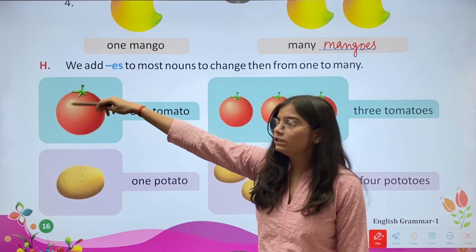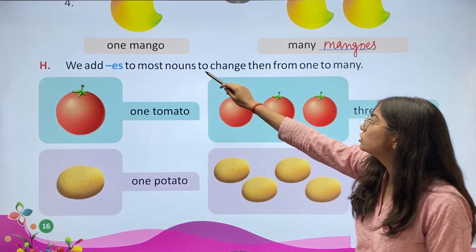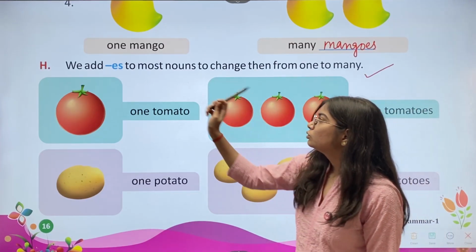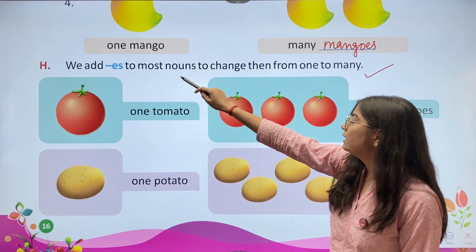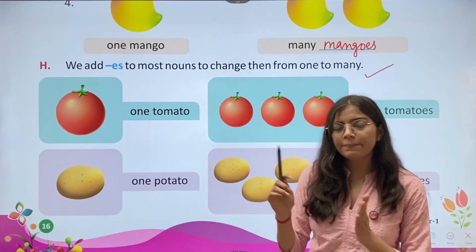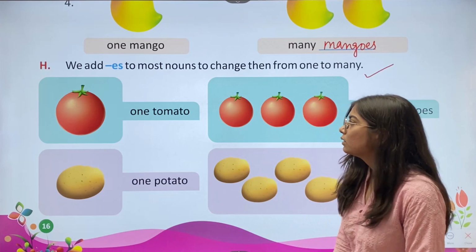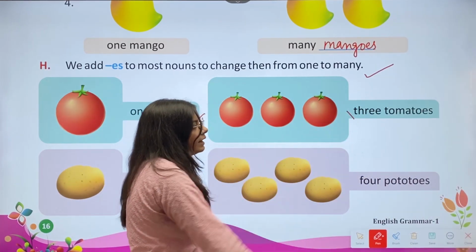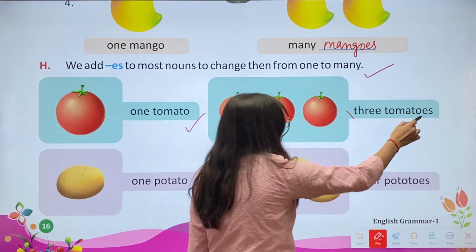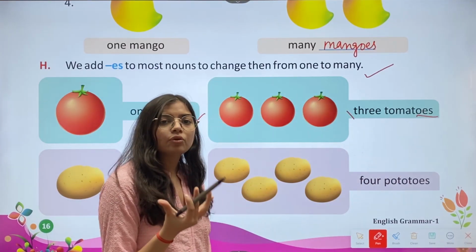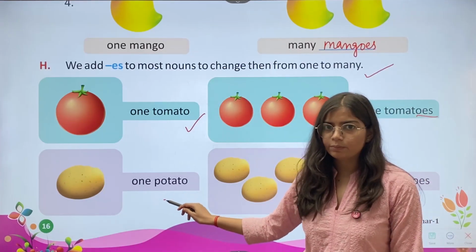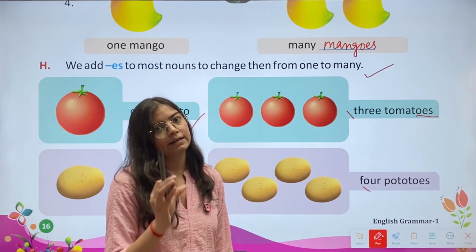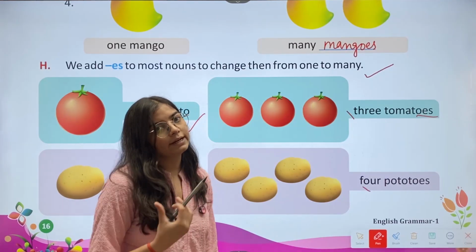Then we have the H. We add es to most nouns to change them from one to many. तो हम काफी सारे nouns में es add करते हैं ताकि वो one से many में change हो जाए. For example, we have one tomato. Here we have 3 tomatoes. You can see we have added es to the word tomato. Then here we have 1 potato and then we have 4 potatoes. Again we have added es to the word potato.